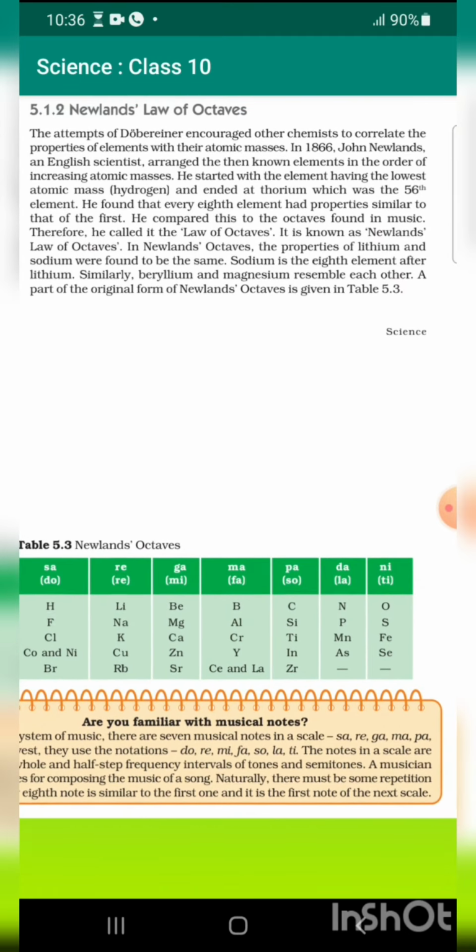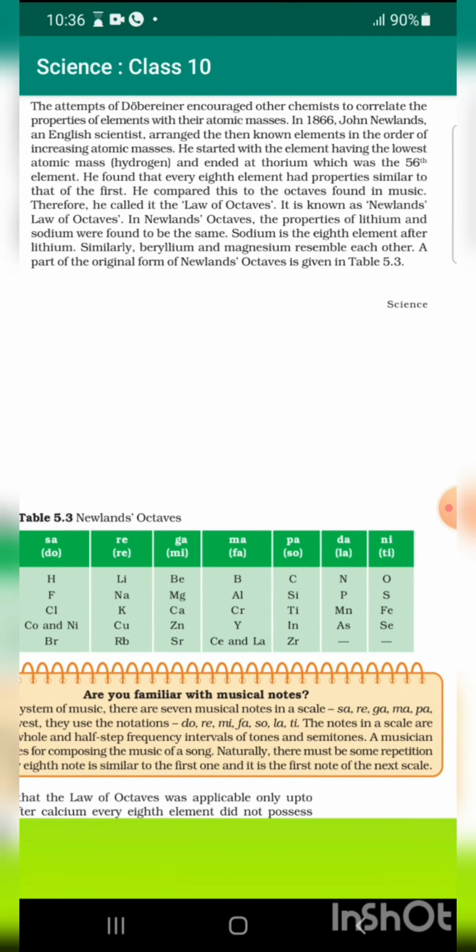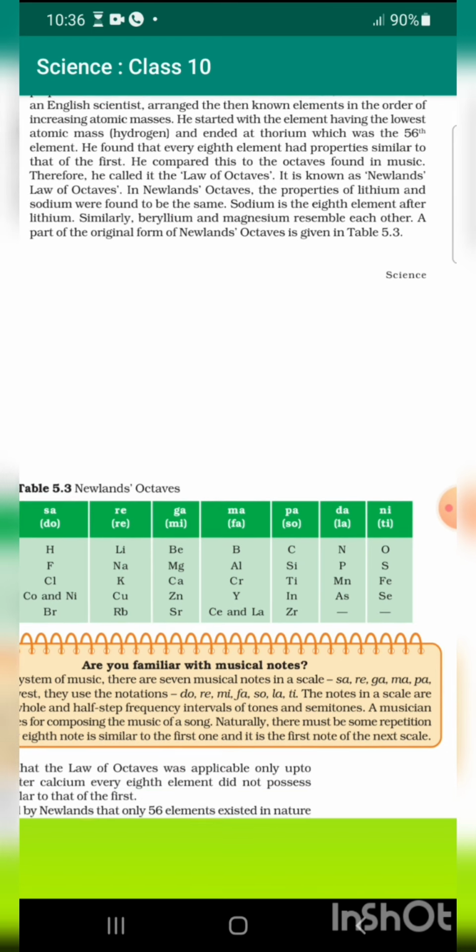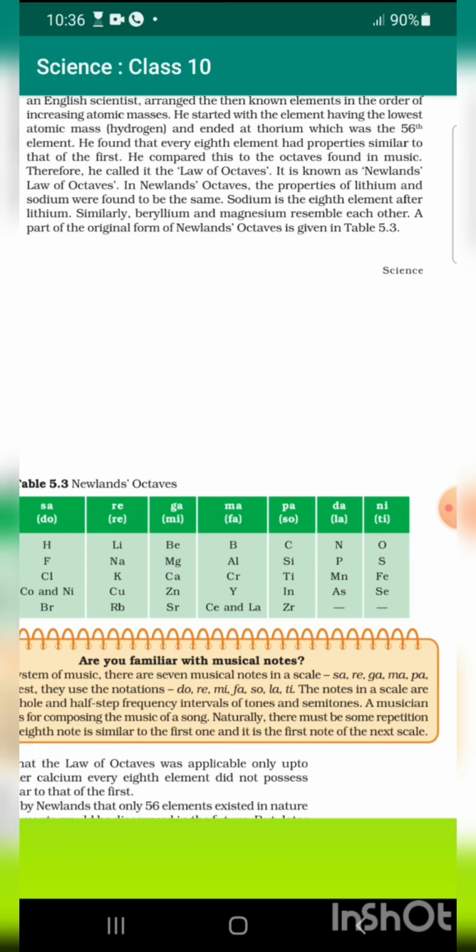Newlands' law of octaves. The attempts of Döbereiner encouraged other chemists to correlate the properties of elements with their atomic masses. In 1866, John Newlands, an English scientist, arranged the known elements in the order of increasing atomic masses. He started with the element having the lowest atomic mass, hydrogen, and ended at thorium, which was the 56th element.